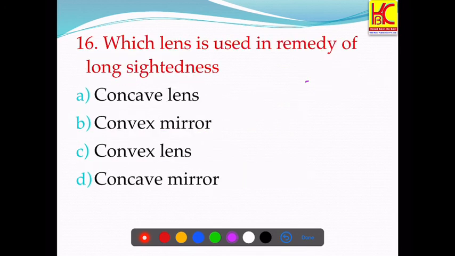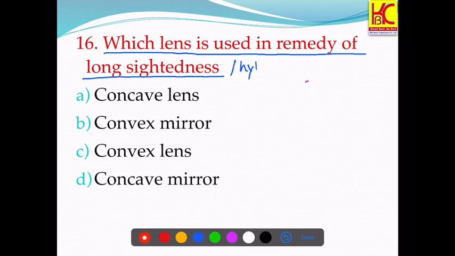Question number 16. Which lens is used in remedy of long-sightedness? So what is long-sightedness? Long-sightedness means the person is able to see the far away objects but unable to see the nearby objects clearly. It is also called hypermetropia.